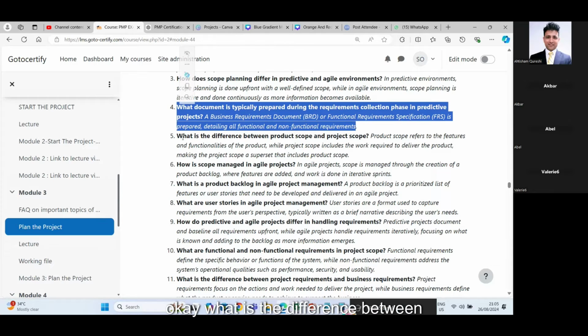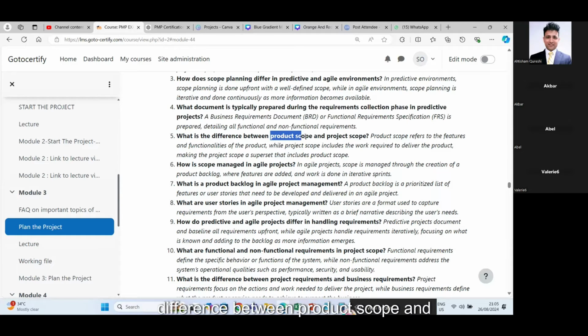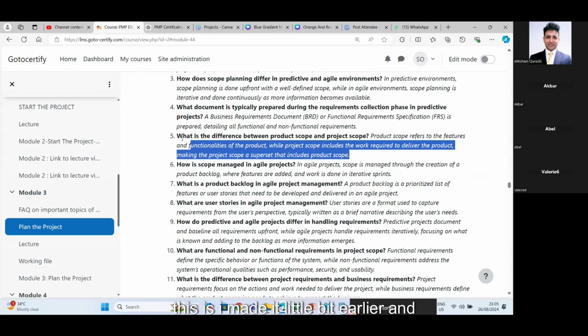Clear, sir. Okay. What is the difference between product scope and project scope? I just explained that project scope is the how part and the product scope is the what part. So what you are producing is called the product scope, and how you will produce and deliver it, what kind of work you need to do to produce it, is the project scope.